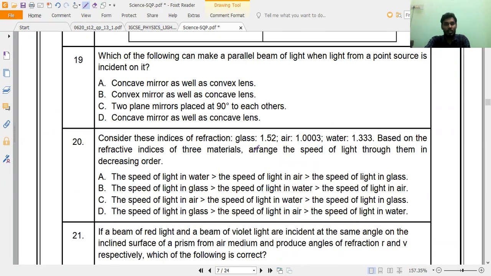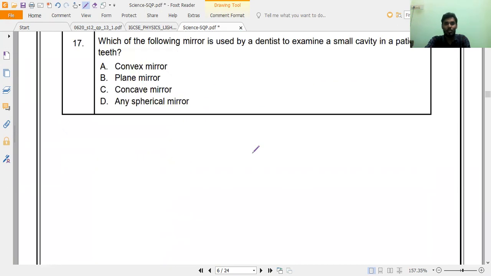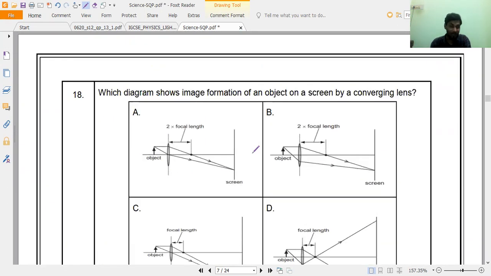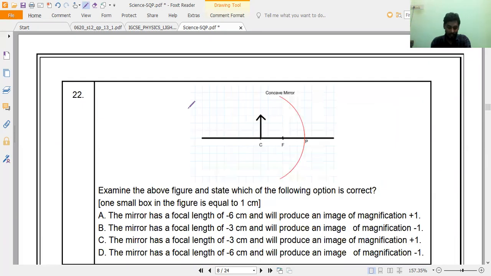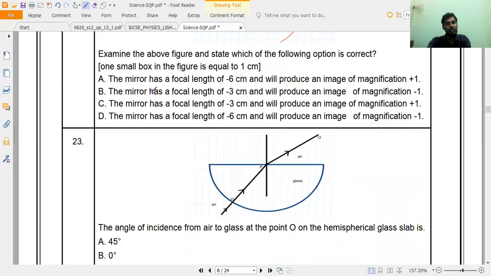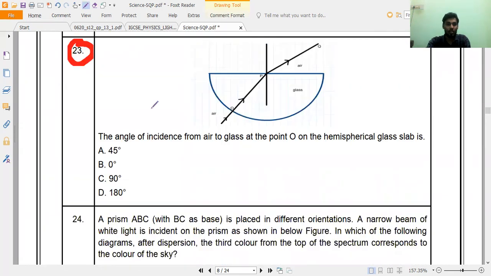After chemistry, you can mark that the physics questions start from 18. So mark question number 18. It is a very important question, so kindly all of you remember that. Next, in the same way, question 22 and 23 you can remember. Those question numbers you all have to remember.